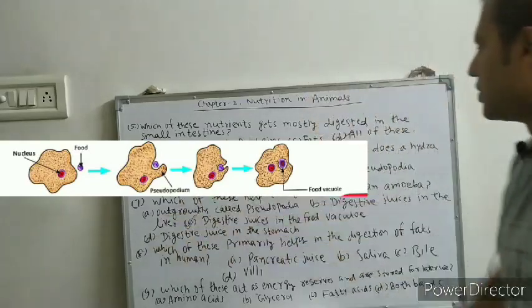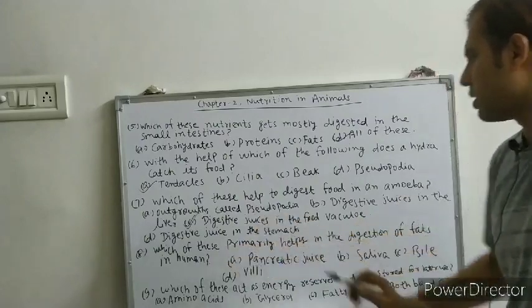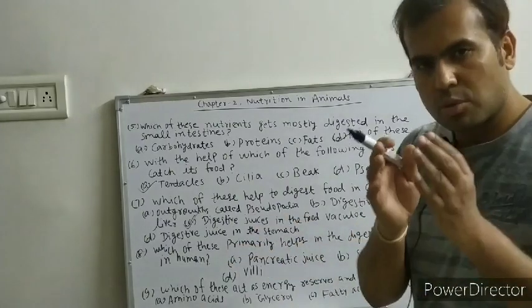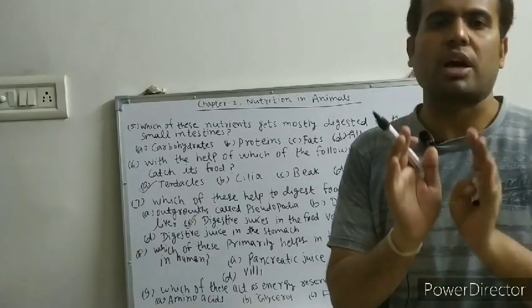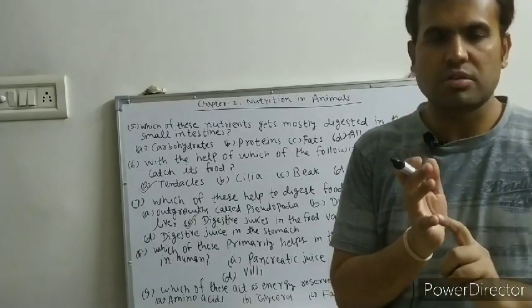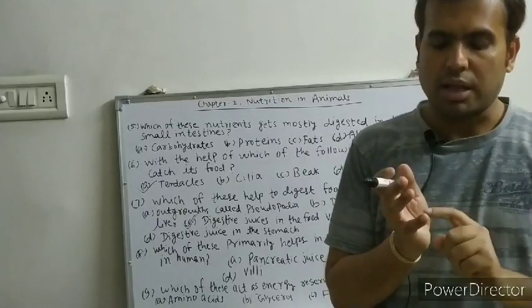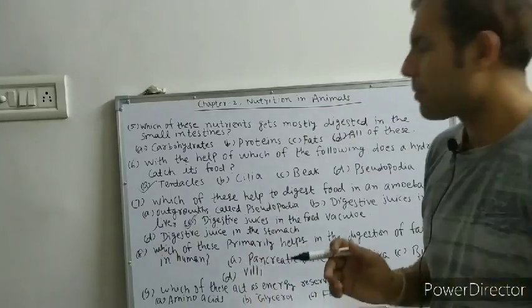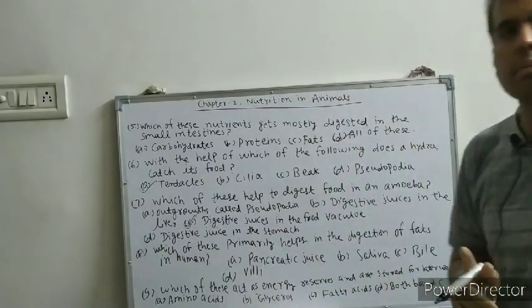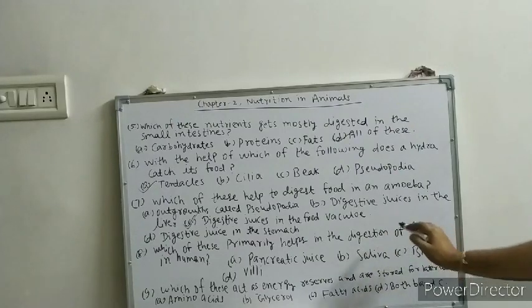Now 8th question, which of these primarily helps in the digestion of fats in humans? See, in the small intestine there are two types of juice. One is bile juice, which is secreted from the liver, and second is pancreatic juice, which is secreted from the pancreas. So bile juice is primarily used to digest fat in humans.